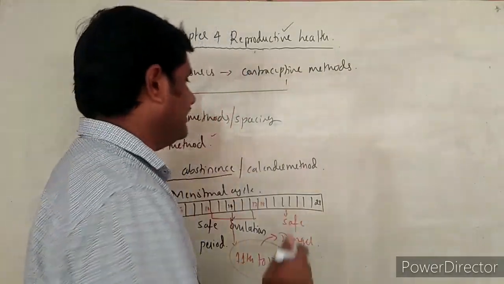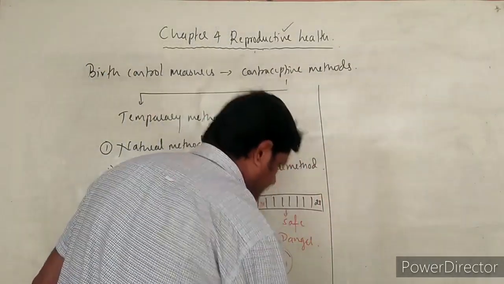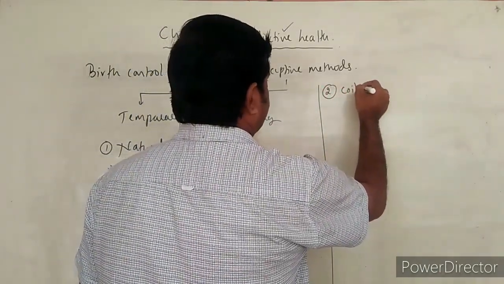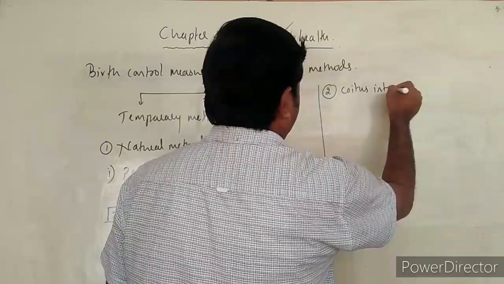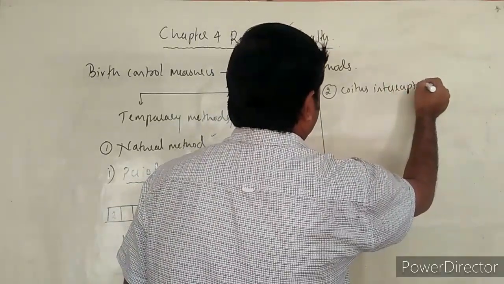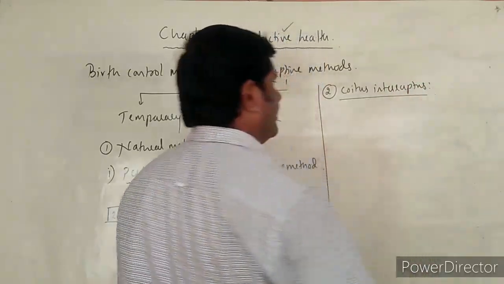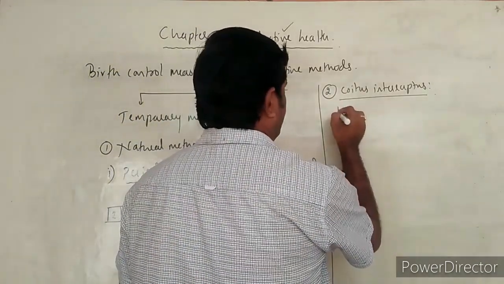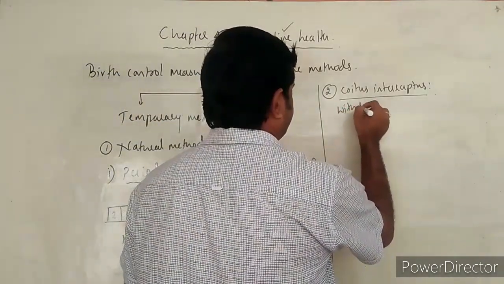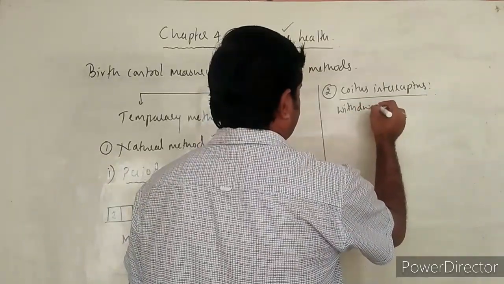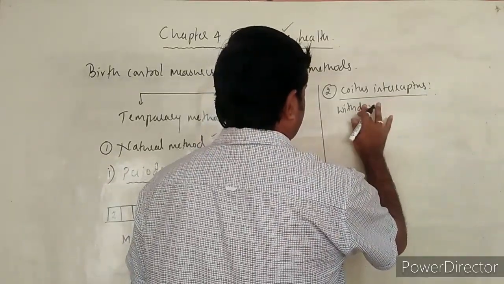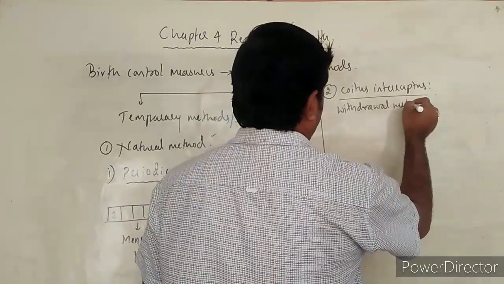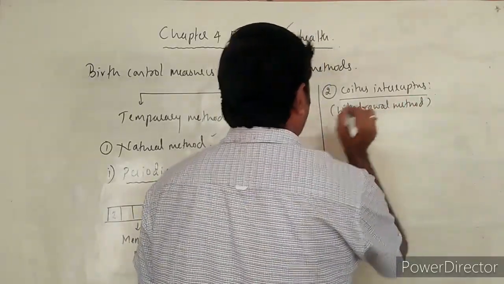And the second method is coitus interruptus, also known as the withdrawal method.